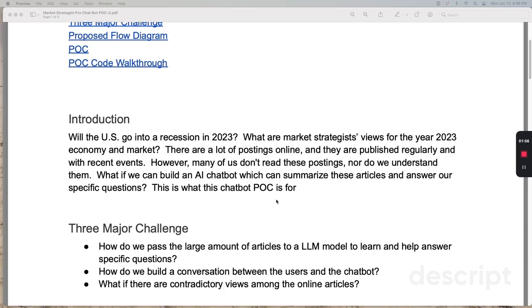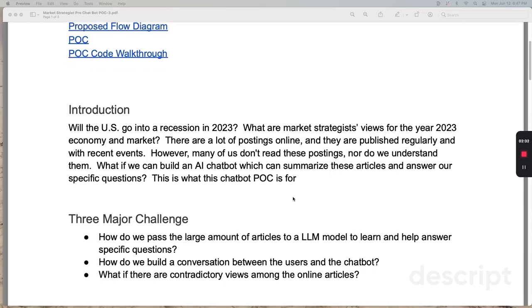But with AI, we as regular investors can have the AI help us summarize. Consider the AI a trained investment professional. We need to feed in these market strategists' latest views based on the latest events in the market and the latest economic data. Once we know their views, we ask the AI to summarize them and answer a specific question that we have. That's what this chatbot is for. I did a proof of concept for this chatbot.